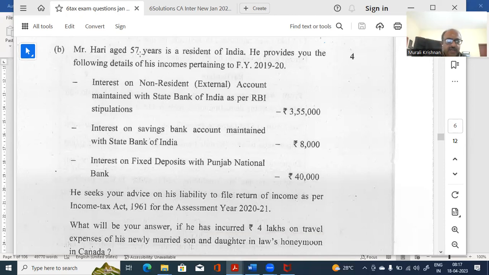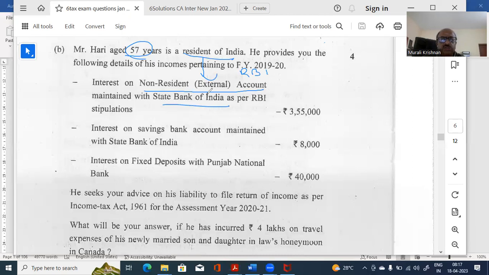Now let's see. Hari, 57 years, resident in India, right? Interest on a non-resident external account maintained. Now, resident and non-resident external account, how is that possible? Yes, it is possible up to a certain period if it is allowed as per the RBI law, because he was a non-resident. Now see how they are confusing you.